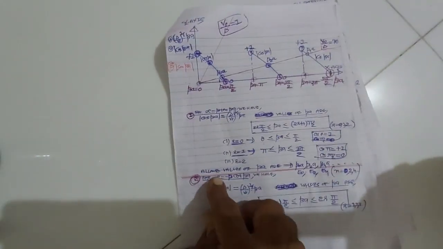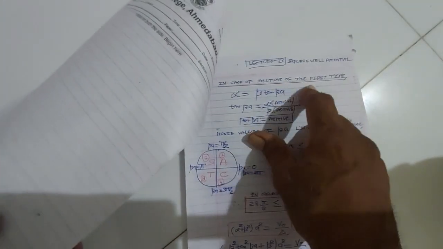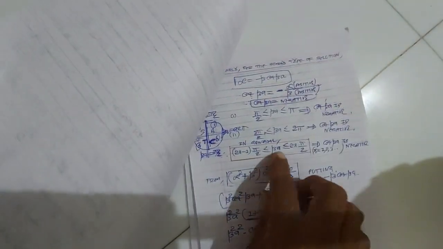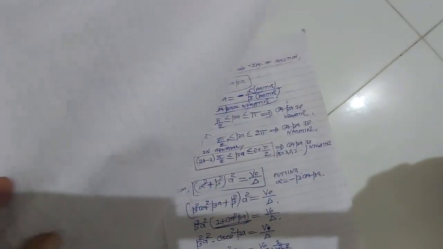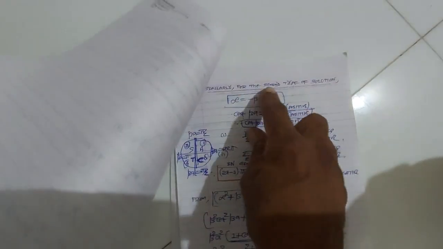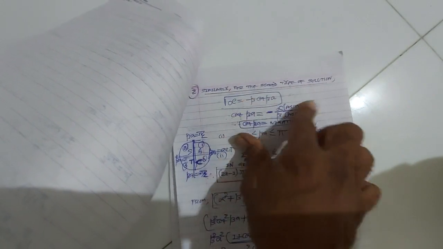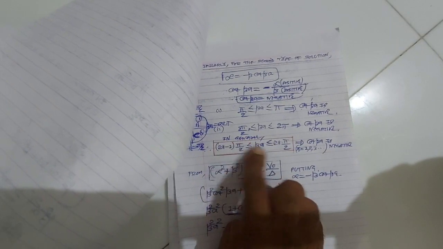So for the second type of solution, cot beta is negative, and the values of beta lie in the interval (2r minus 1) pi by 2 to 2r pi by 2. And from the second solution, alpha minus beta cot beta, we got sin beta equal to del upon v0 raised to 1 by 2.